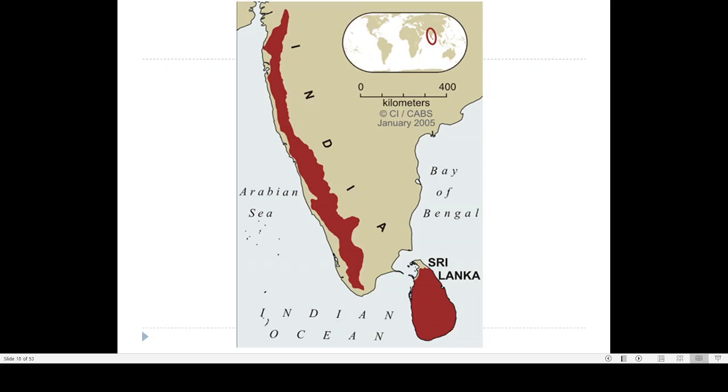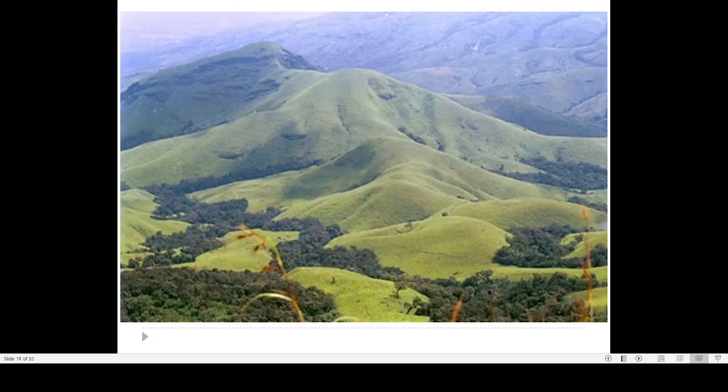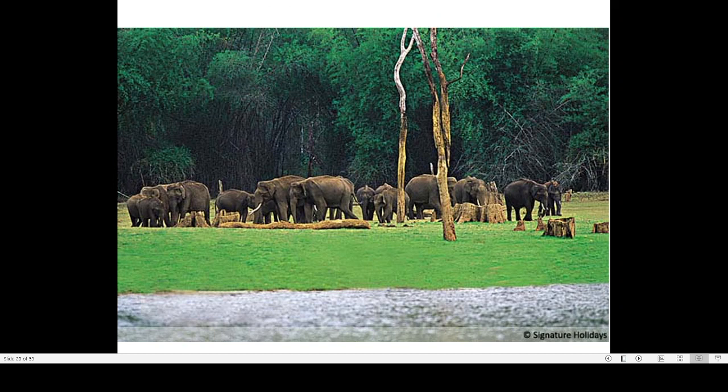If you go to Munnar, after that there is an area called Bodinaikanur, and if you cross Bodinaikanur you come to the Tamil Nadu area. You can immediately notice the difference in landscape. The western side of Bodinaikanur is green, while the eastern side is completely dry and plain, the area of Tamil Nadu. That is how the Western Ghats acts as a rain-blocking wall. So that is the importance of the Western Ghats. This is a picture of the Western Ghats, and this is another picture of the Western Ghats.